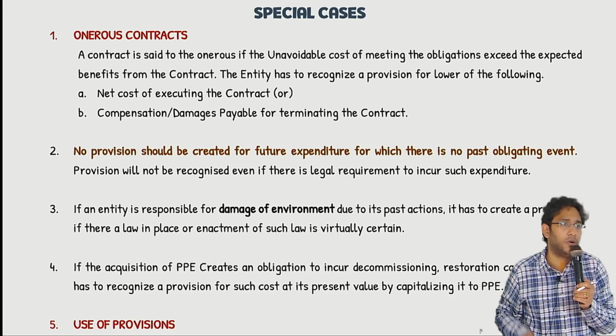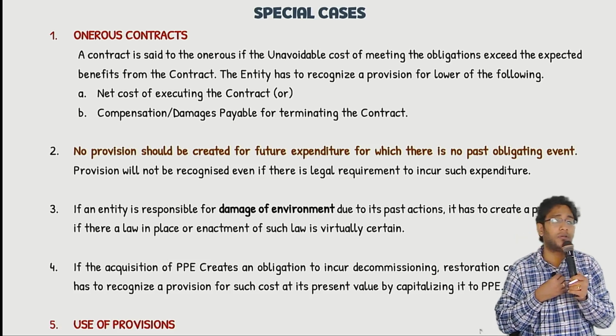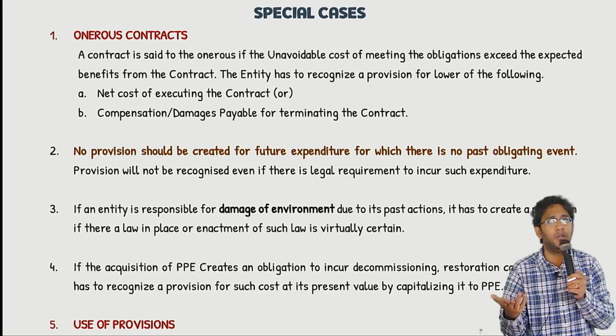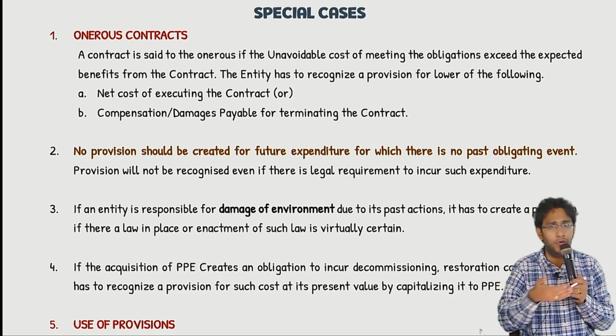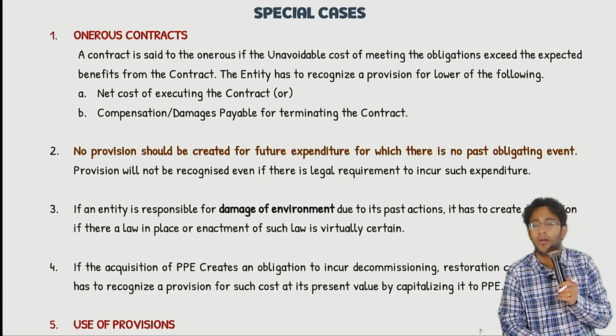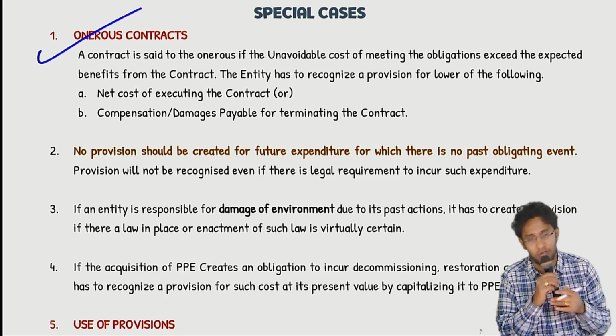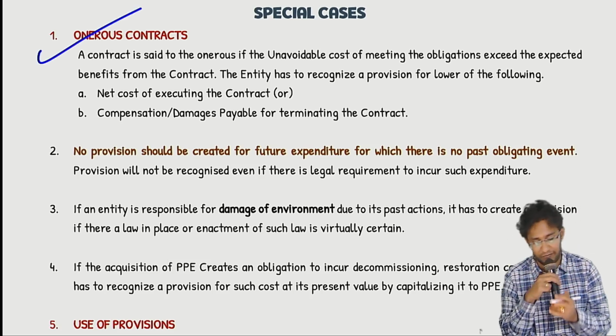Because whatever is lower, that only people will do, no? So you will create a provision with the lower of the cost of executing the contract, meaning the loss you will suffer if you continue with this contract, or the penalty you have to pay to get rid of this contract, whichever is lower. With that amount you have to create a provision. On these questions there is important stuff.